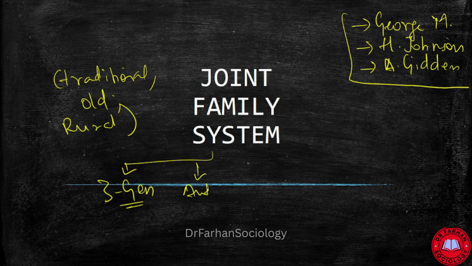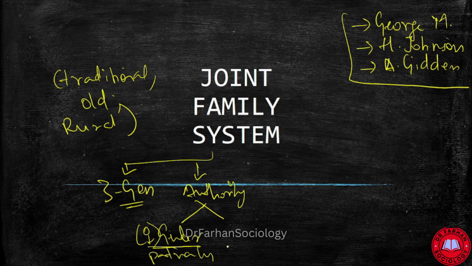Moreover, the authority that is established: who is the decision maker? If the person is determined on the basis of gender, mostly we see that males are the decision makers, so it represents a patriarchal system. Apart from gender, age is also an important criterion. People of higher age tend to become more dominant, and that is why this phenomenon is called geriatric dominance.